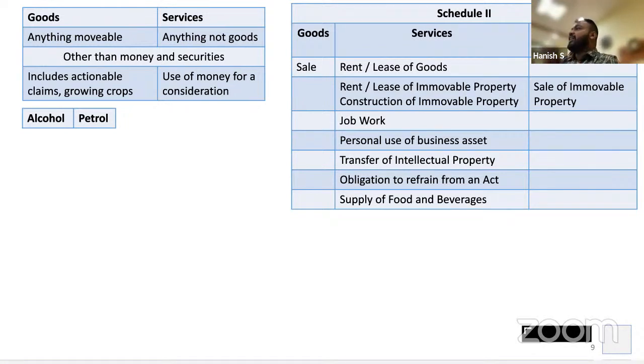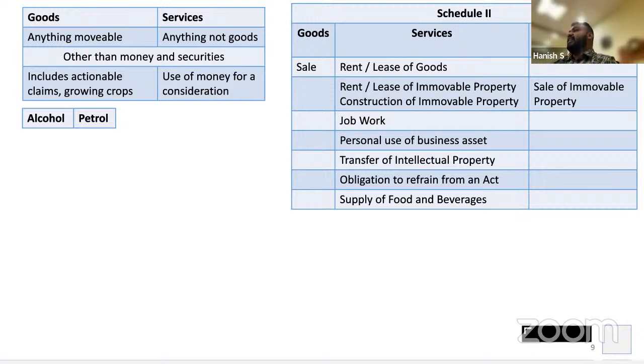Okay. Sale of a property is goods. Renting of the property, service. Let's take an example. My best example. Laptop. I buy a laptop from the shop. It is sale of goods. I take the laptop on rent.